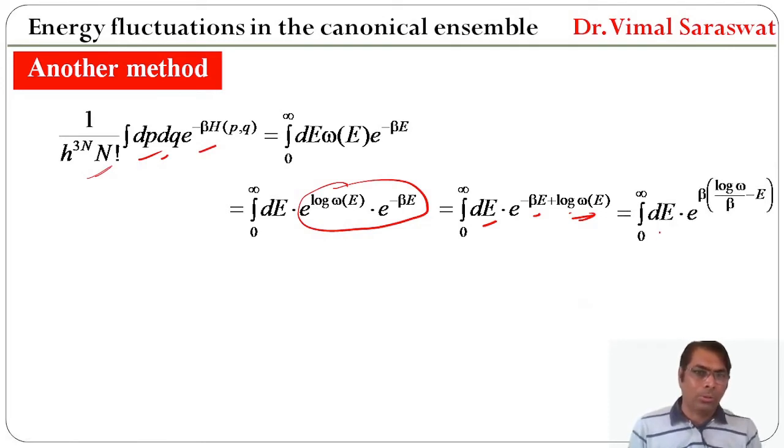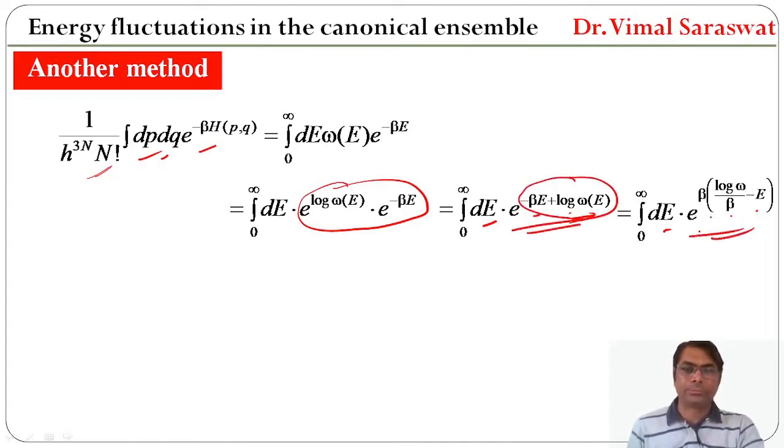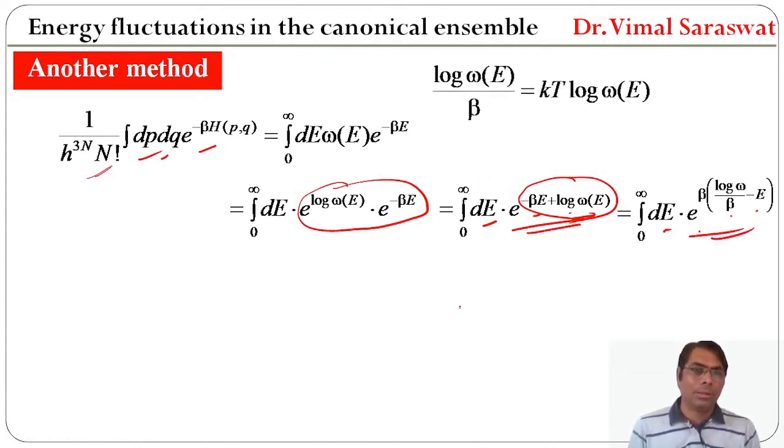and this is equal to integration 0 to infinity dE exponential beta log omega upon beta minus E. So we take beta common here, and therefore this factor will be this one. Also, log omega upon beta equal to kT log omega, because beta equal to 1 upon kT. So if we replace this beta by 1 upon kT, log omega upon beta will be kT log omega E.